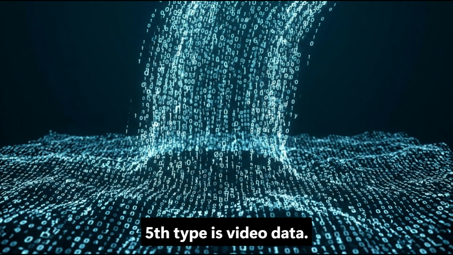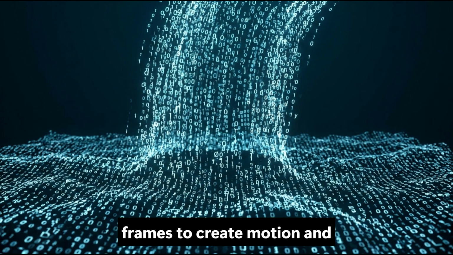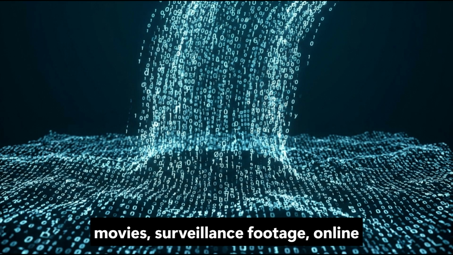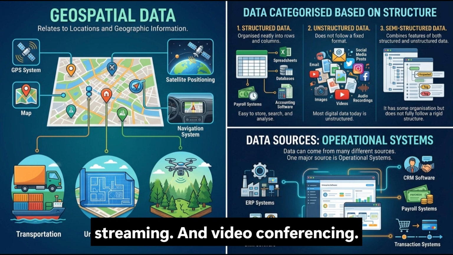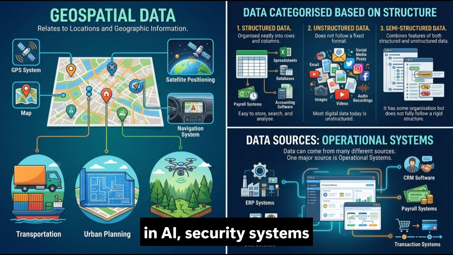The fifth type is video data. Video data combines multiple image frames to create motion and visual sequences. Examples include movies, surveillance footage, online streaming, and video conferencing. Video analysis is important in AI, security systems, and media platforms.